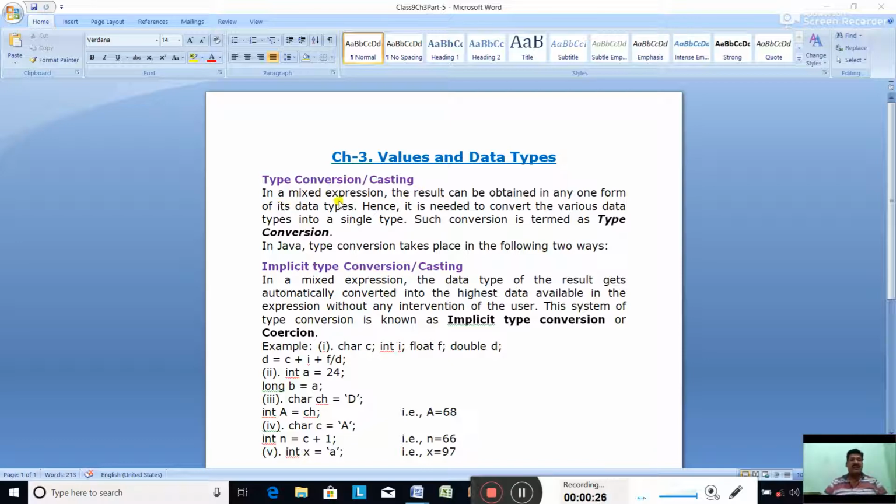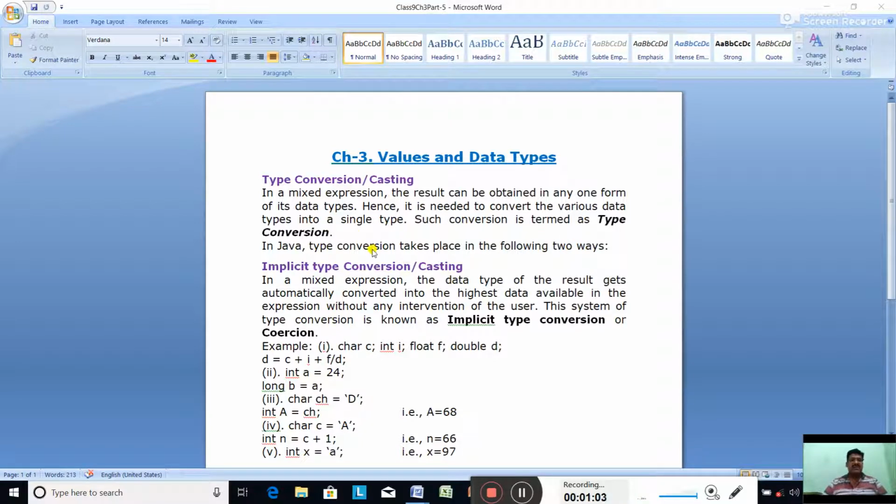In a mixed expression, that means variables are of different data types, the result can be obtained in any one form of its data type. So all the different data types will be converted into a single data type. Hence, it is needed to convert the various data types into a single type. Such conversion is termed as type conversion or typecasting.